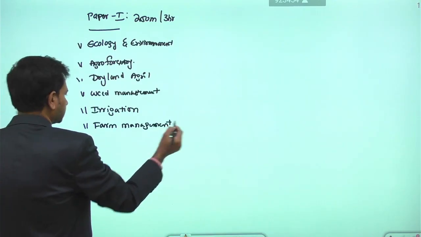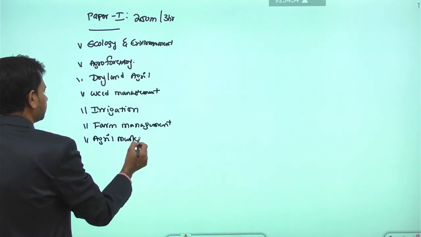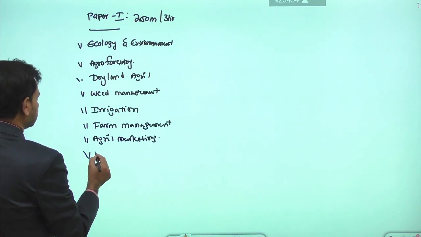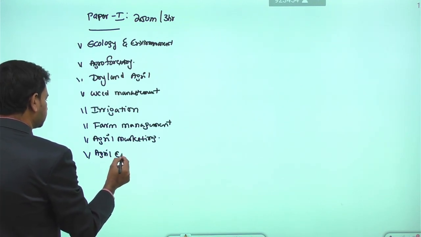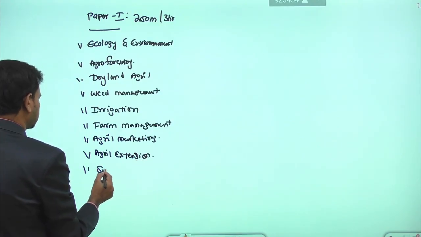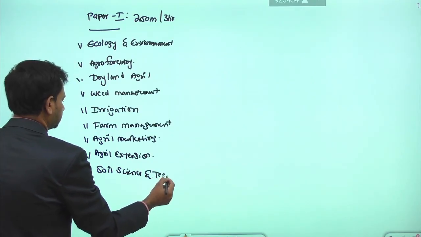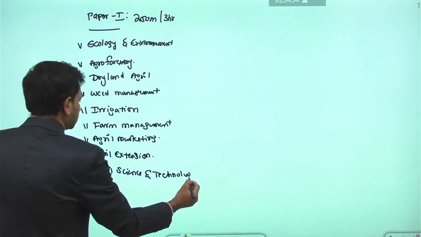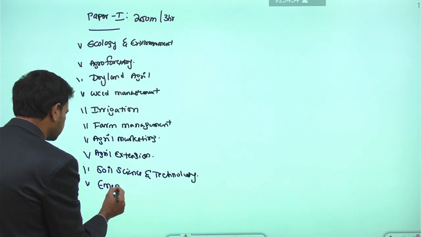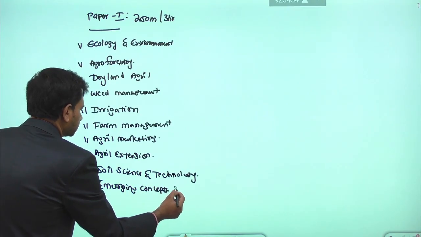Then we have the syllabus called agriculture marketing. Then agriculture extension. Then soil science and technology. Then we have the syllabus called emerging concepts in agriculture.